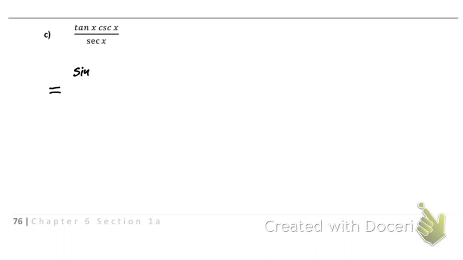So we'll have sine of x over cosine of x times cosecant, which is 1 over sine. And this will be all over whatever secant is. Well, secant is 1 over cosine.